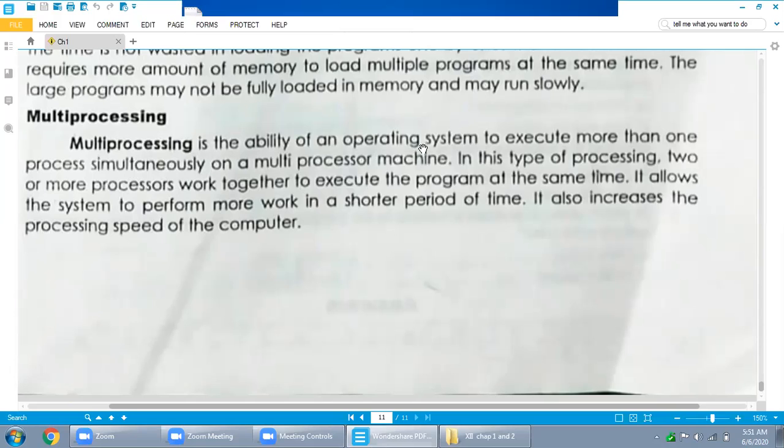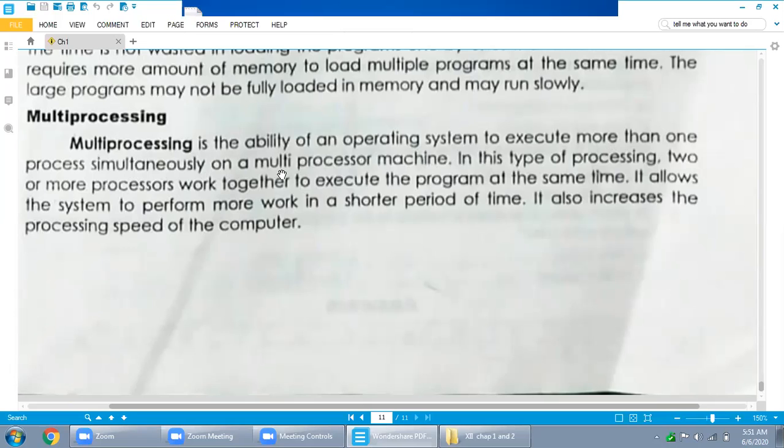Multiprocessing is the ability of the operating system to execute more than one process simultaneously on a multiprocessor machine. Multiprocessor means when more than two processors are used in a single system.